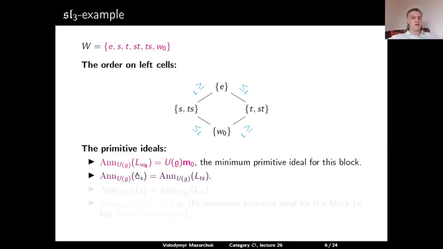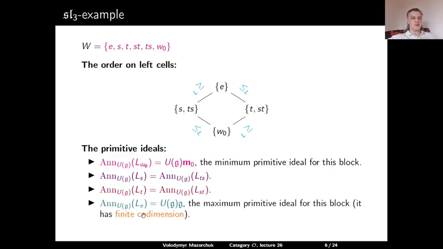The annihilator of LS is equal to the annihilator of LTS because S and TS form a left cell. The annihilator of LT is equal to the annihilator of LST because T and ST form a left cell. And the annihilator of LE is a one-dimensional module, so this is U(g) times g. This is a maximum primitive ideal for this block. And this ideal has finite codimension. In fact, this ideal has codimension 1.